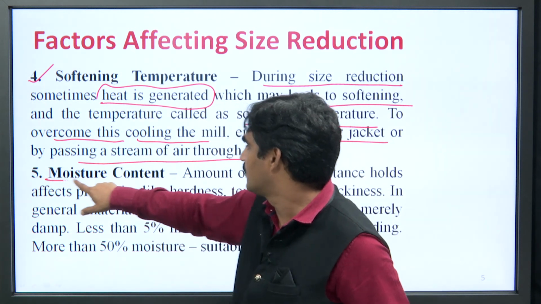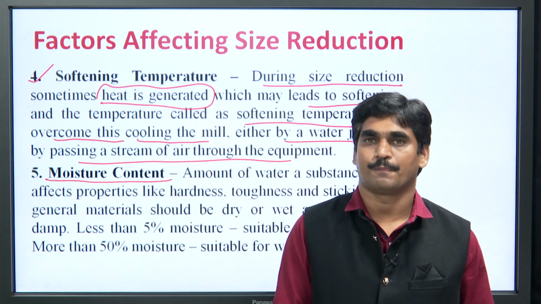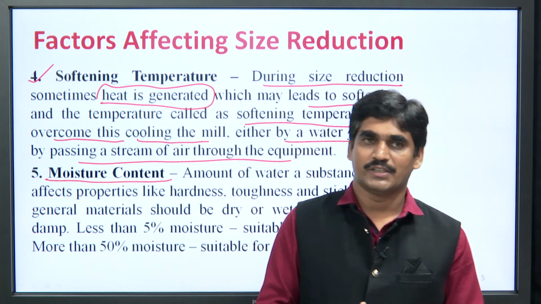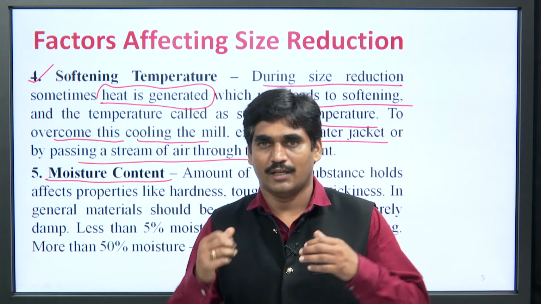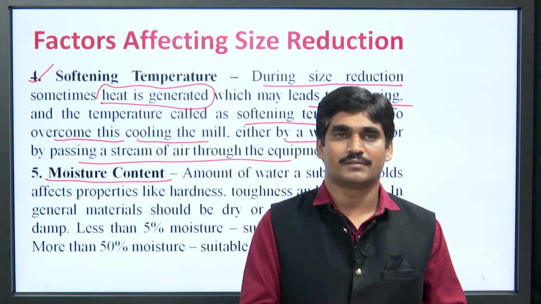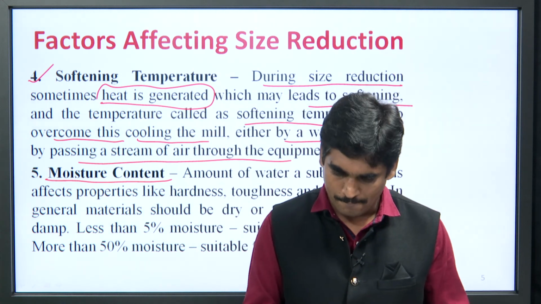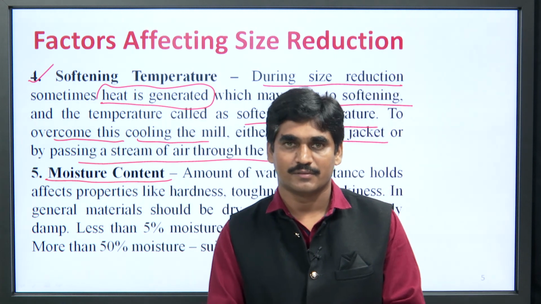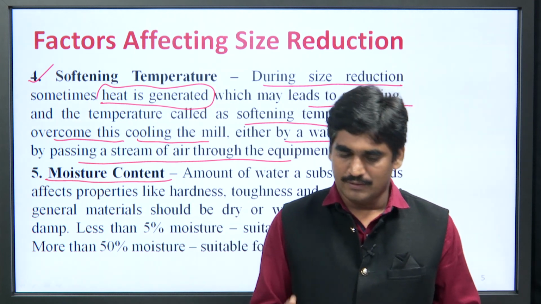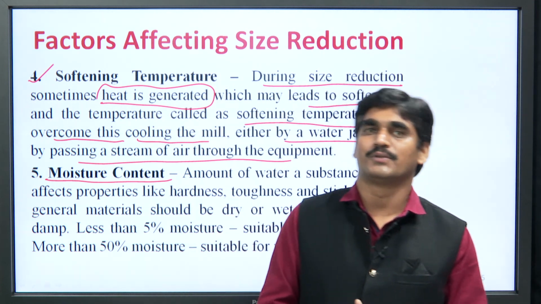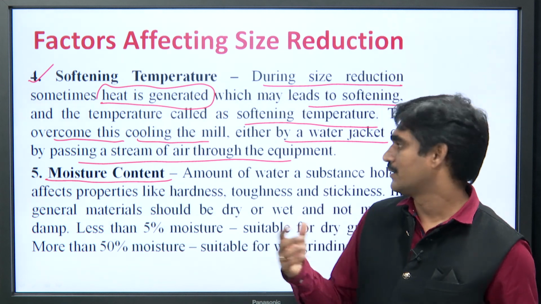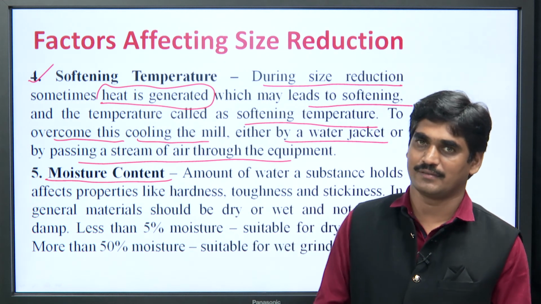Next point is moisture content. Moisture content is the amount of water a substance holds. This also poses a problem during the process of size reduction.